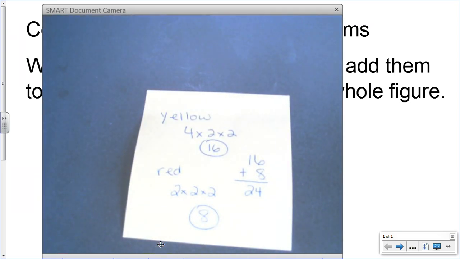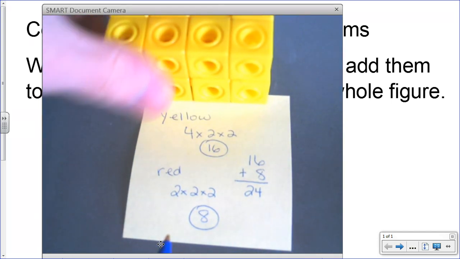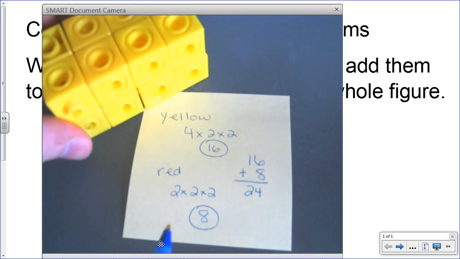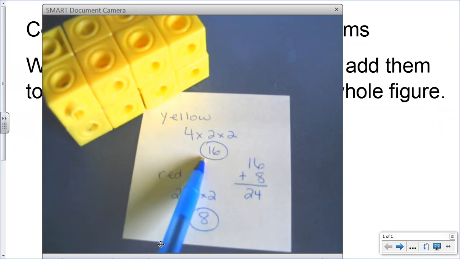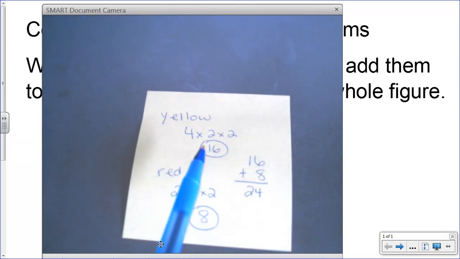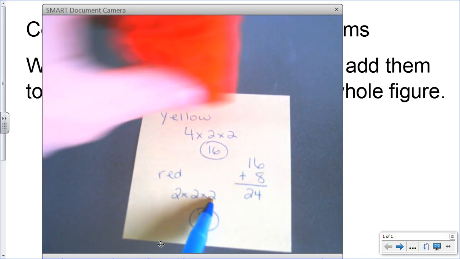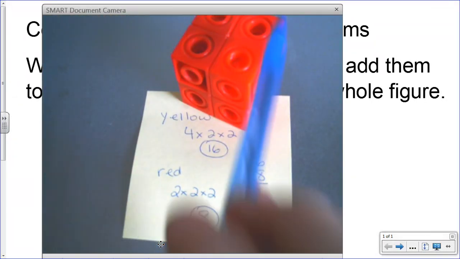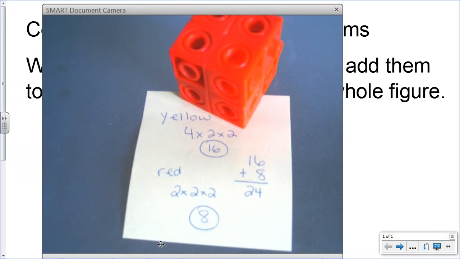All right, on this Post-it, I did my work really quickly, and I was able to find the volume of my yellow prism. I'm going to knock it down really quick. I can see that my volume was 4 by 2 by 2 deep, and there are 16 yellow cubes that make up this particular shape. For my red, I did 2 times 2 times 2, and I got a volume of 8 red cubes.